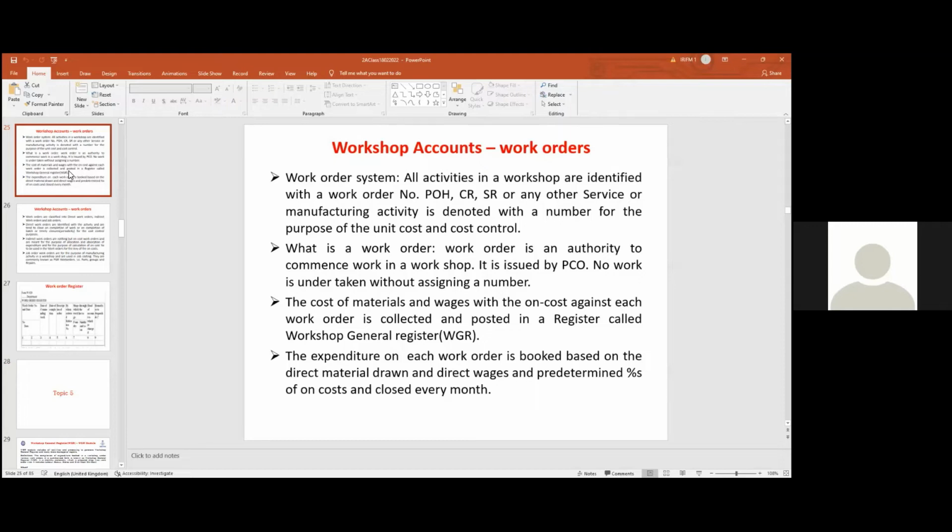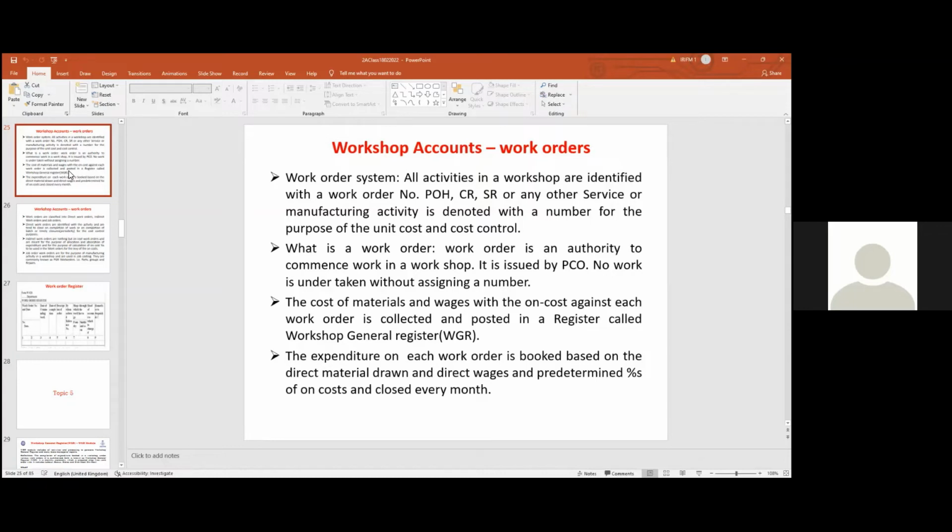It is to see that there is a fund existing, the activity is a permitted activity, and there is a fund existing against that work. So work order system enables us to see that each activity wise expenditure is recorded. Each activity wise recorded. Now let's see the definition of a work order once more.